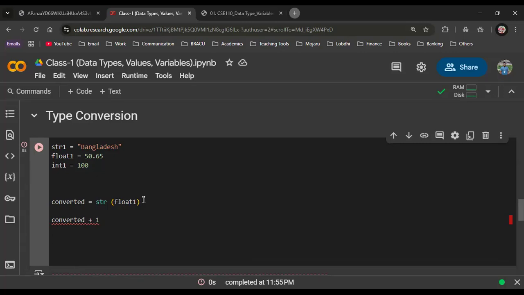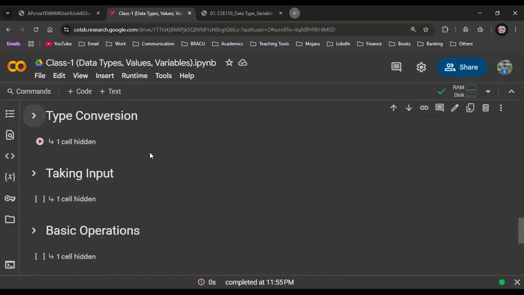Okay. Yeah, of course we can. We can convert float to string. Yeah. We cannot convert string to float, neither integer. Okay. String is the character entirely. Very good. So this was the type conversion. I hope you got it.